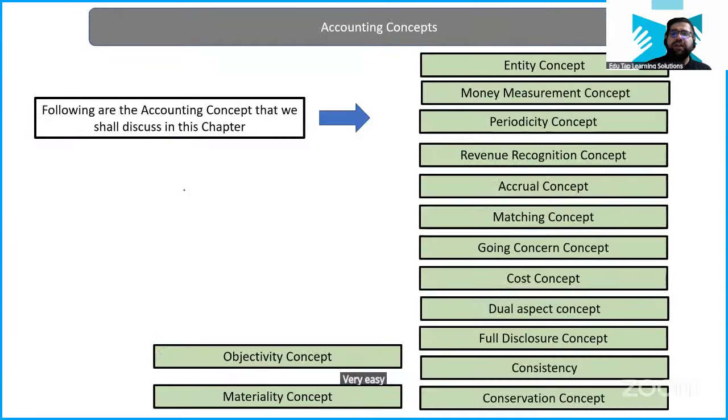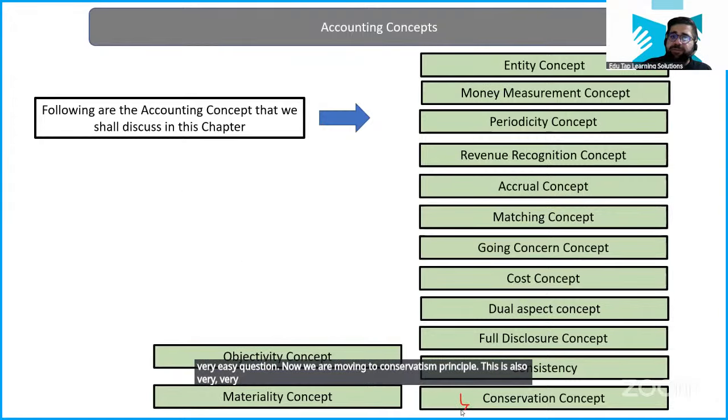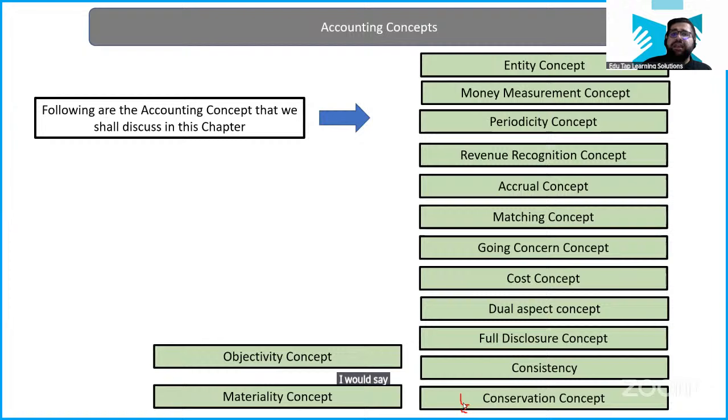Very easy question. Now we are moving to the conservatism principle. This is also a very foundational principle of accounts. Now tell me, my friends, if you are making accounts and you have to show the real picture, what will you choose? Inflated figures, or a safer figure, which is safer to show? If you have to make your accounts, which picture will you choose? Safer only. So the conservatism principle basically tells you to always play safe.